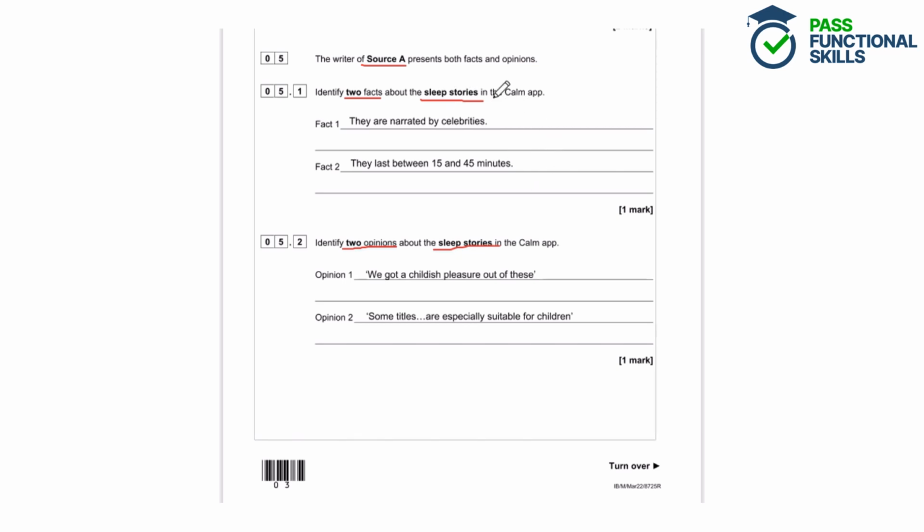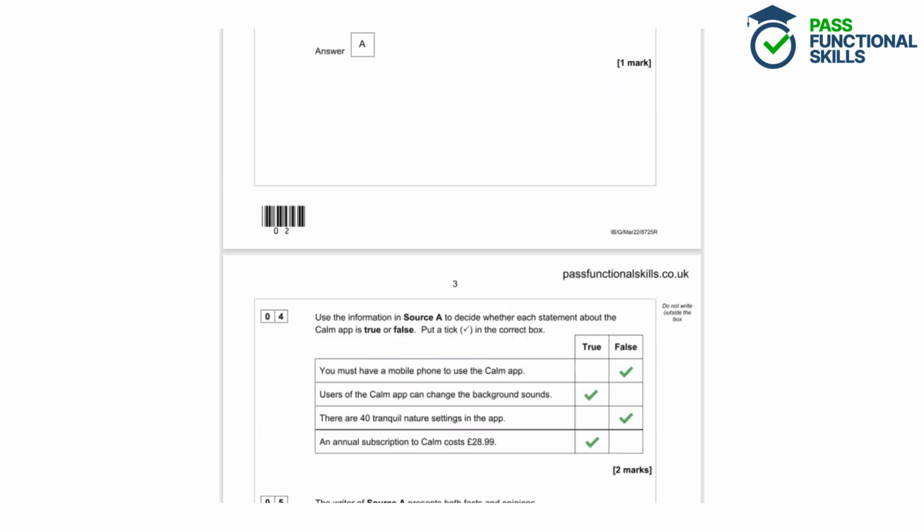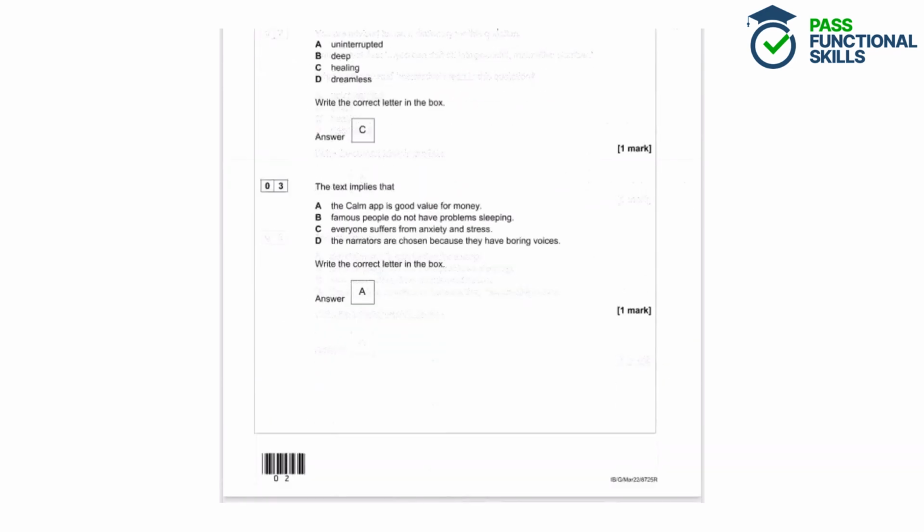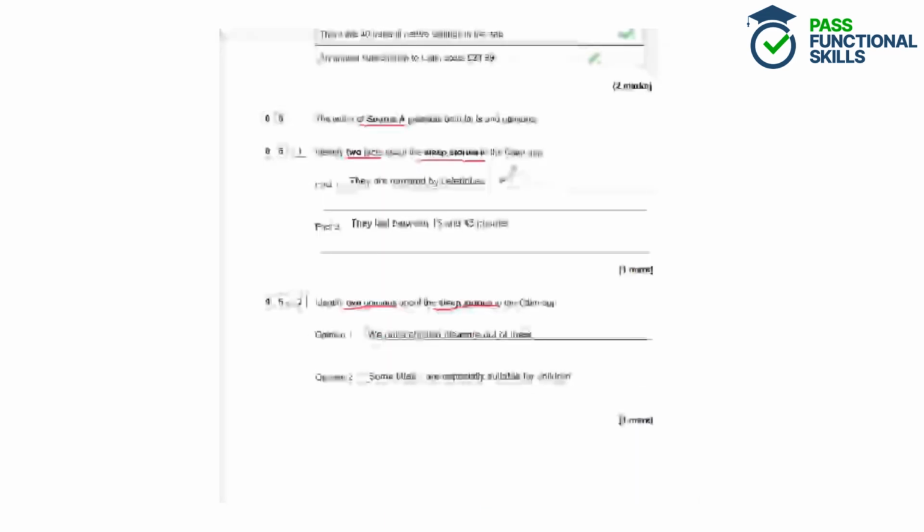So what's the difference between a fact and an opinion? Well, a fact is something that can be proven to be true. We can verify a fact and we can't disagree with it. It is just a simple truth. So we can see in the document that it is a fact that the sleep stories are narrated by celebrities. So we can see that they are narrated by Stephen Fry, Joanna Lumley and Jerome Flynn, for example. These are all celebrities, and we've got other celebrities like Harry Styles and Idris Elba. So that's a fact because it is absolutely true, we can't disagree with it.